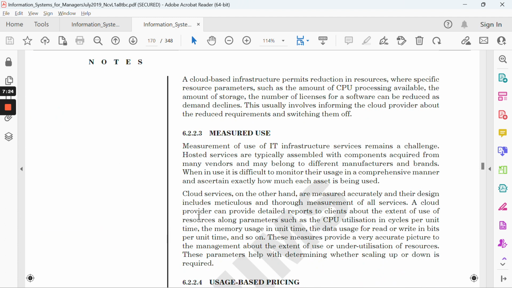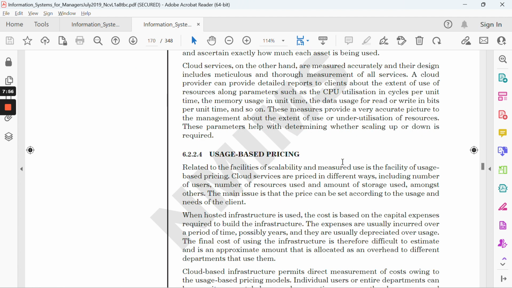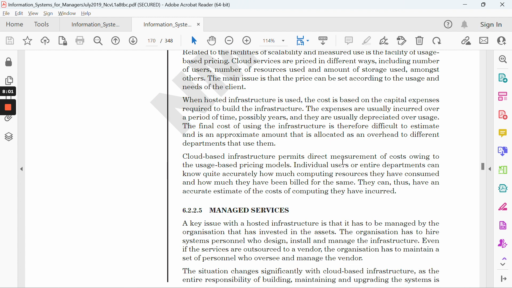Next is measured use. It purely depends on use; measurement is done based on usage. It's not like you need to pay a fixed amount. The more you use, the more you need to pay, right? So CPU utilization or everything is based on usage. Here you can say there are many different vendors, different manufacturers, different brands, and sometimes you can measure it purely based on utilization, in cycles per unit, right? User space pricing, which we just discussed a little in the previous one, where you just pay based on your usage.